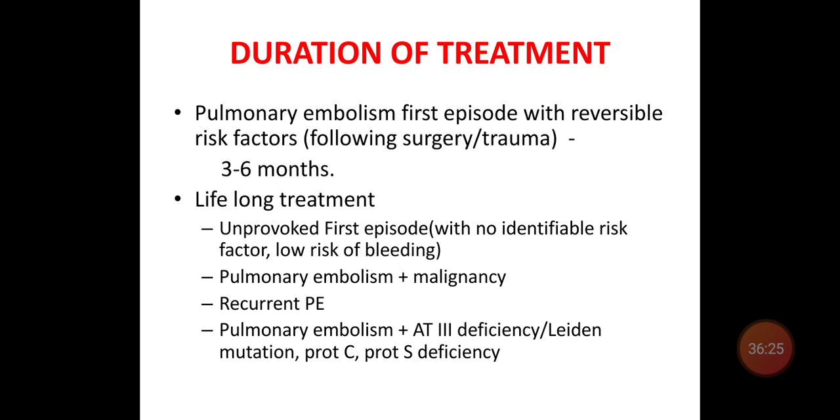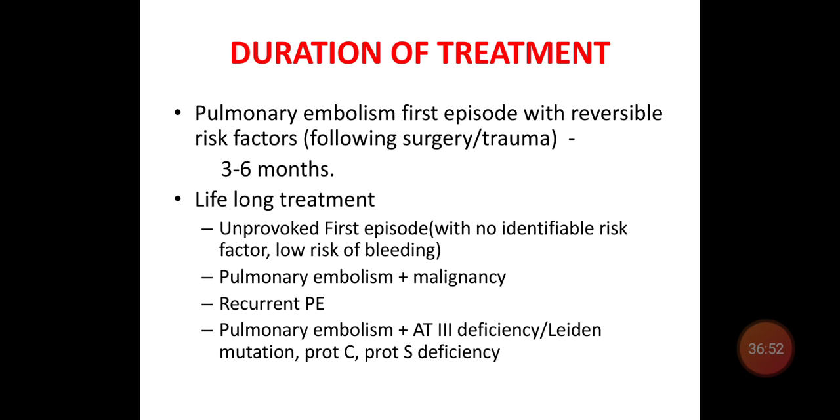Duration of therapy. Pulmonary embolism of first episode with a reversible risk factor following surgery or trauma requires 3 to 6 months of therapy. Lifelong treatment is usually indicated in an unprovoked first episode where there is no identified risk factor or low risk of bleeding.